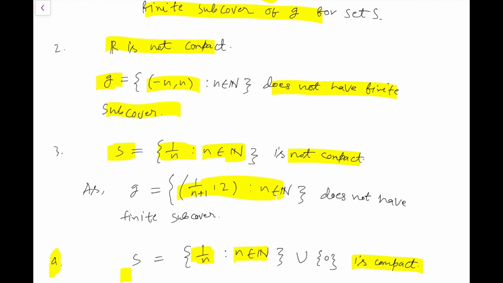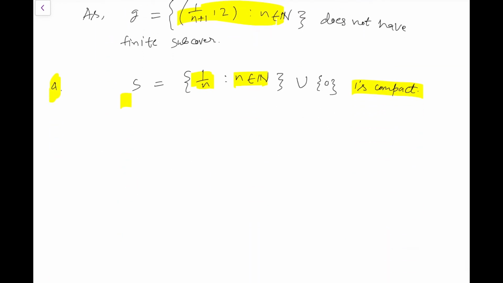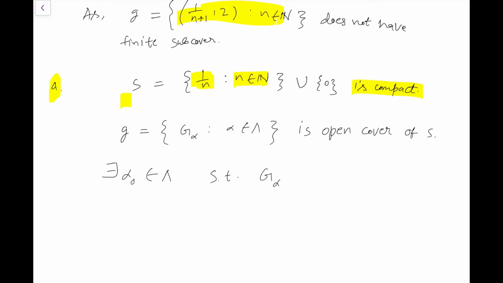So let us see. Suppose we have a collection G alpha, alpha belonging to lambda. Suppose this collection is an open cover of the set S. So in particular there exists an alpha naught belonging to lambda such that G alpha naught contains 0, that is, 0 belongs to G alpha naught.